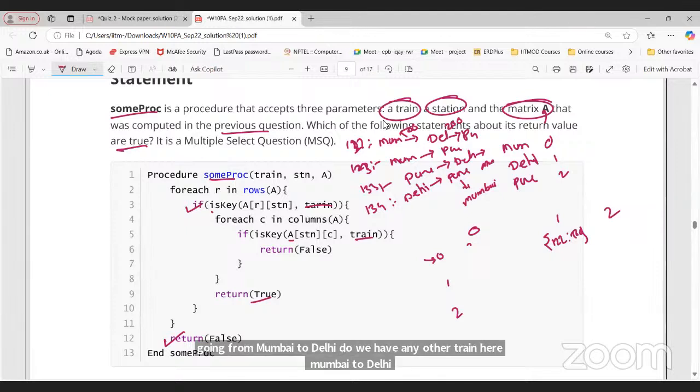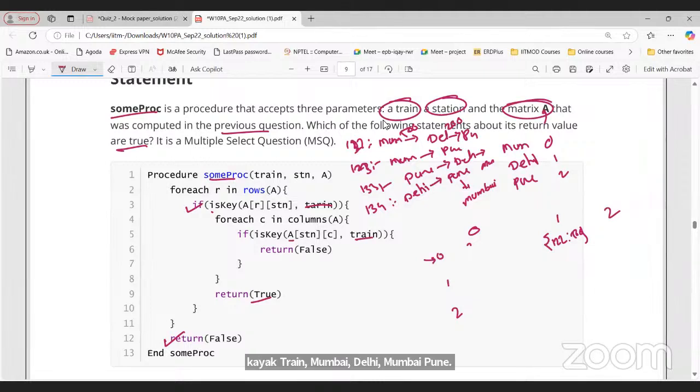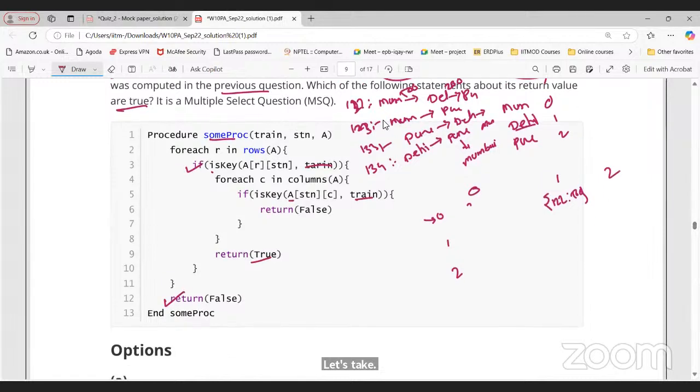Direct train, Mumbai, Delhi, Mumbai, Pune. No, sir. Delhi, Pune. Okay, Delhi, Pune, let's take. So Delhi, Pune is 1 and 2, right? For the first row, second column, Delhi and Pune. So let's take 1 and 2.